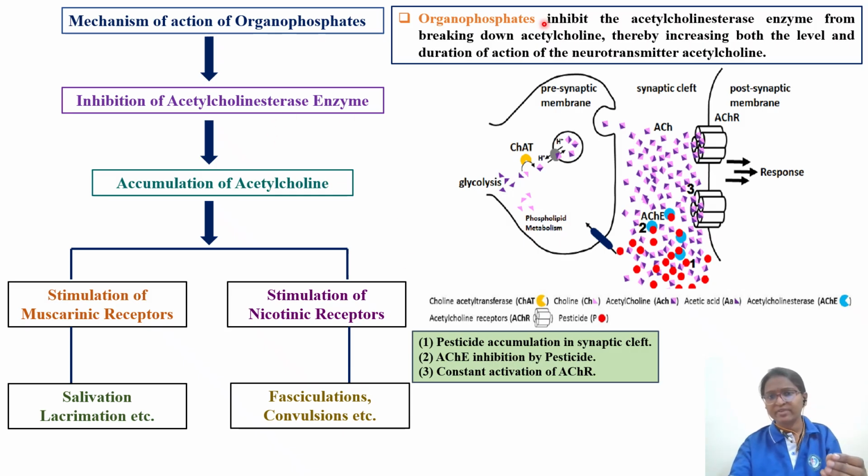So organophosphates inhibit the acetylcholinesterase enzyme from breaking down acetylcholine, thereby increasing both the level and duration of action. Not only the concentration in the synaptic cleft, but also how long it stays there is important. So the pesticide, shown in red, accumulates in the synaptic cleft, the acetylcholinesterase enzyme is inhibited by this pesticide, and there is constant activation of the acetylcholine receptors.